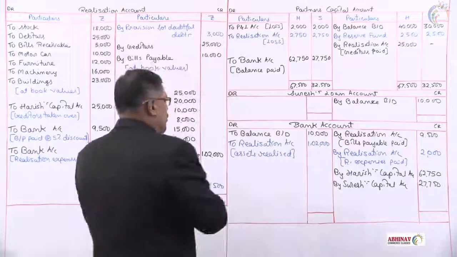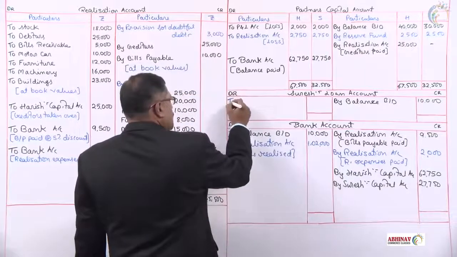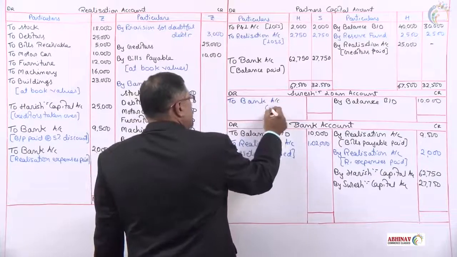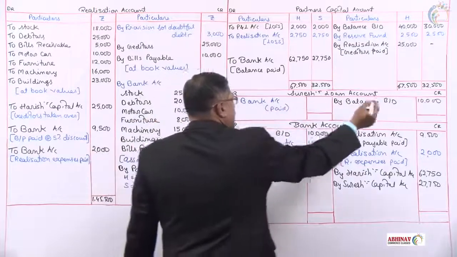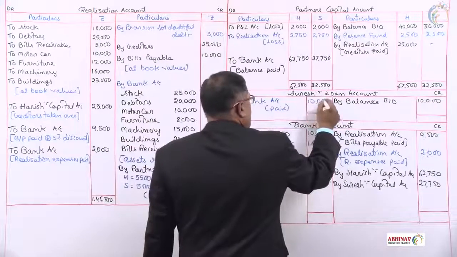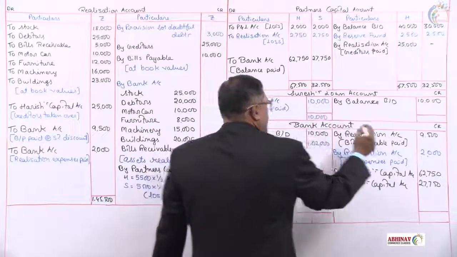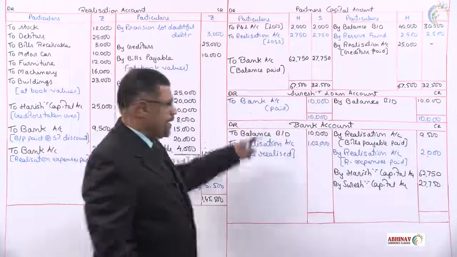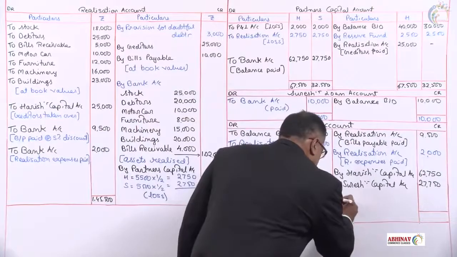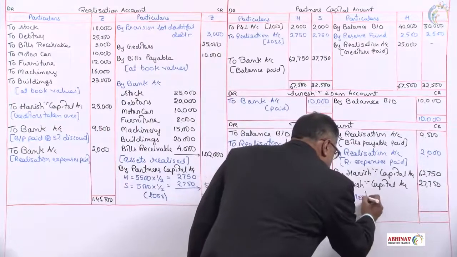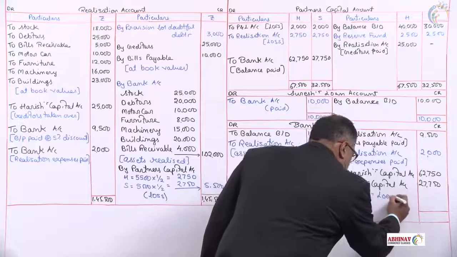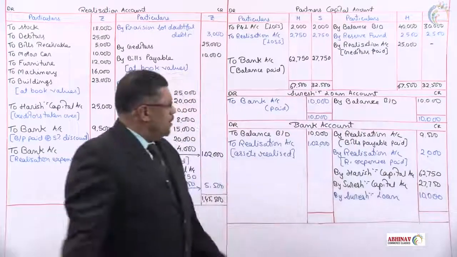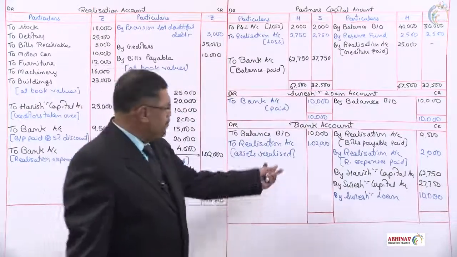Loan account on to the debit side to bank account into bracket paid. Full book value of 10,000. So Suresh loan account will not show you any balance. Transfer that to bank account by Suresh loan 10,000.